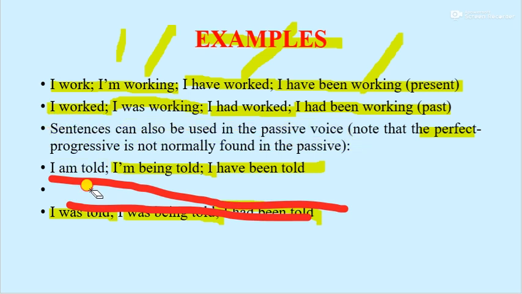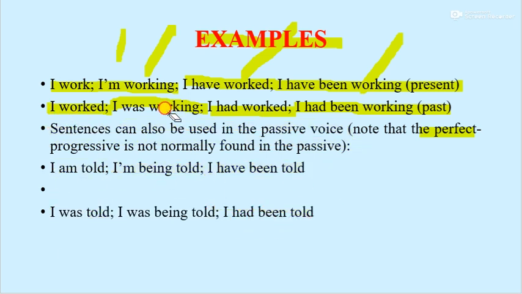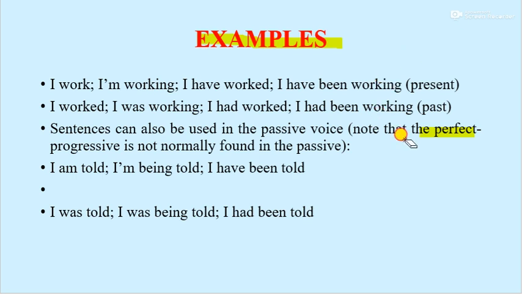So on the basis of the verb, we can differentiate between the tenses. For example, he takes tea, he is taking tea, he has been taking tea, right?